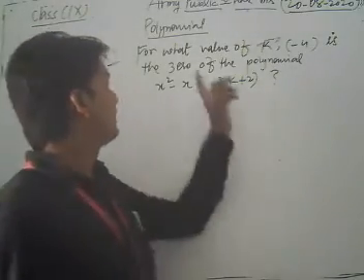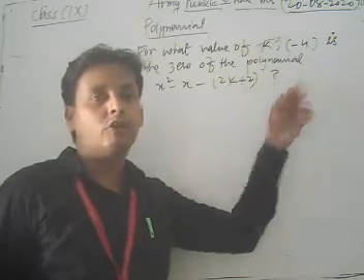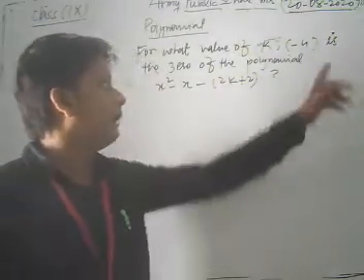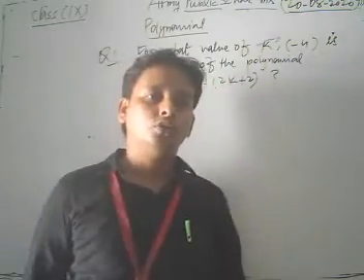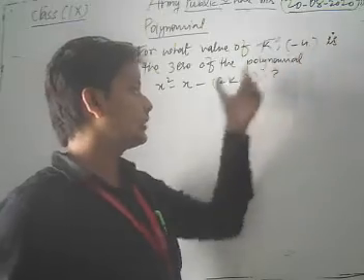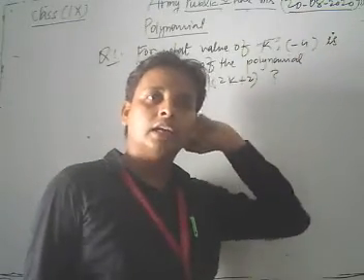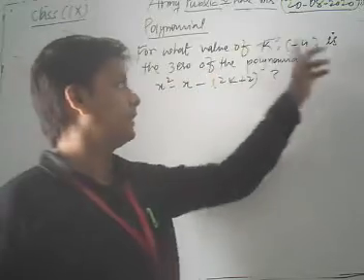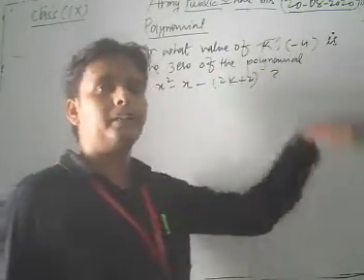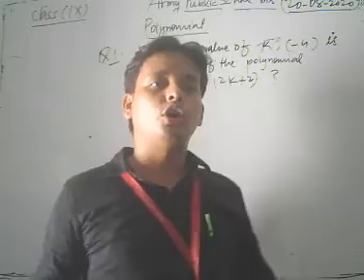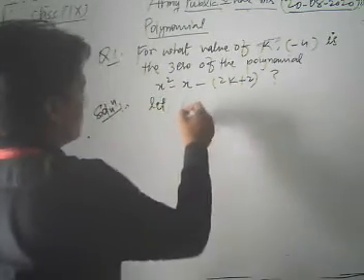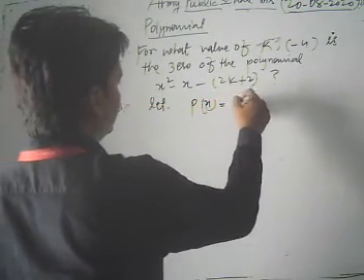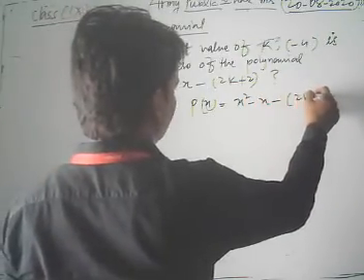Here your question is for what value of k, minus 4 is the zero of the polynomial. So here, dear student, minus 4 is the zero of the given polynomial. So if we replace x by minus 4, then the value of this polynomial becomes 0, by the concept of zeros of the polynomial. Now first of all we take, let p(x) be x square minus x minus (2k plus 2).